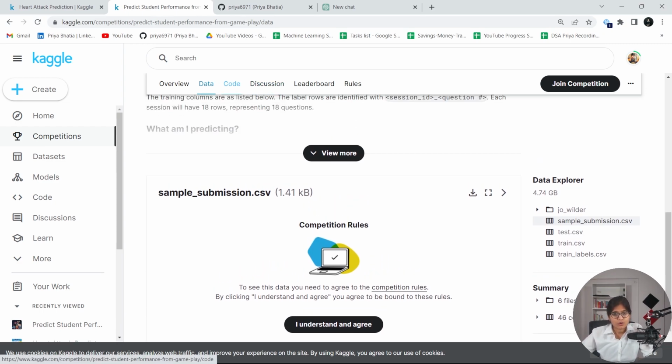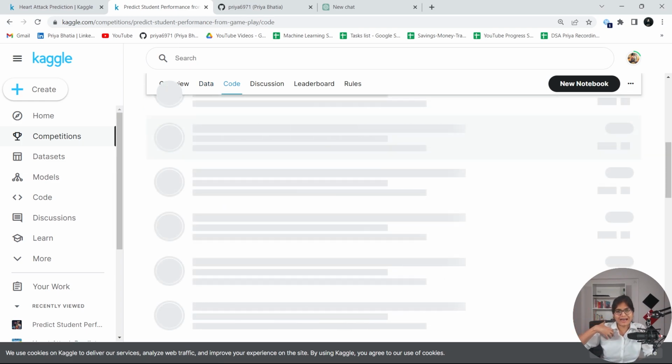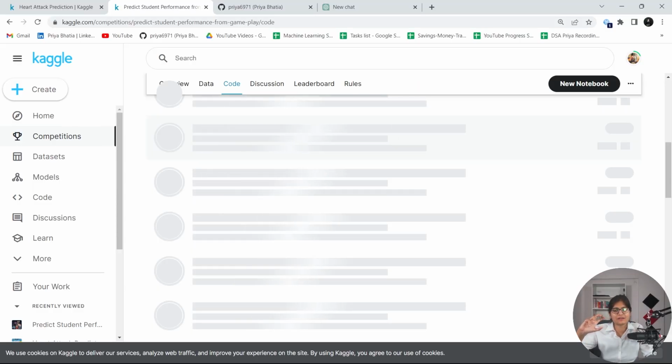sample_submission.csv. Now, if you want to see the code of other people, just the way I make my code public, there are so many people who make their code public so that others can see it and get some idea of how you can do it. We all know that to solve any problem in data science, there are so many approaches. By looking at others' code, we get an idea and learn more, like, okay, I never thought of this way, but we can do it like this. In that sense, you can improve on top of that.